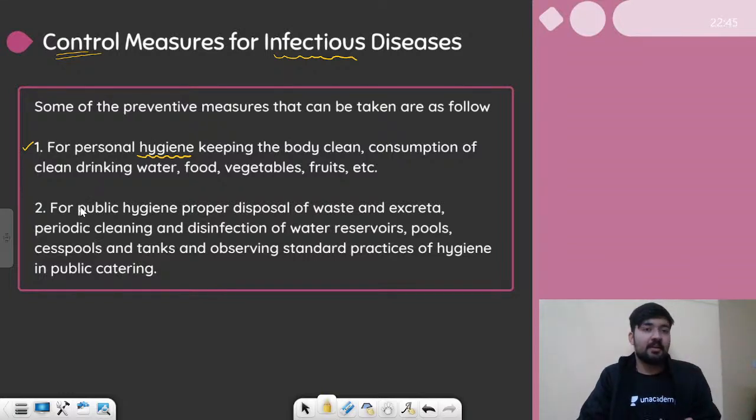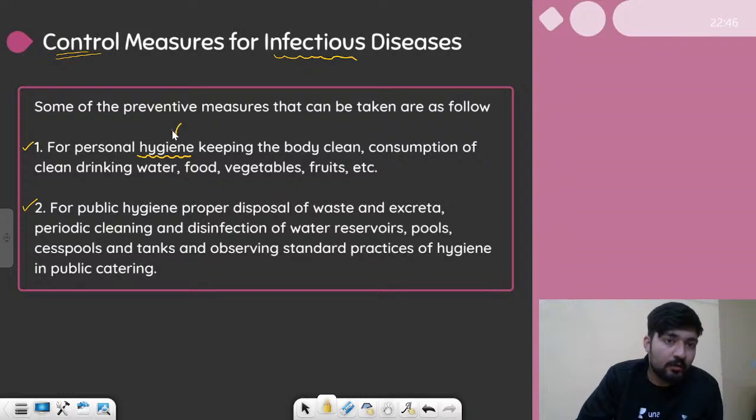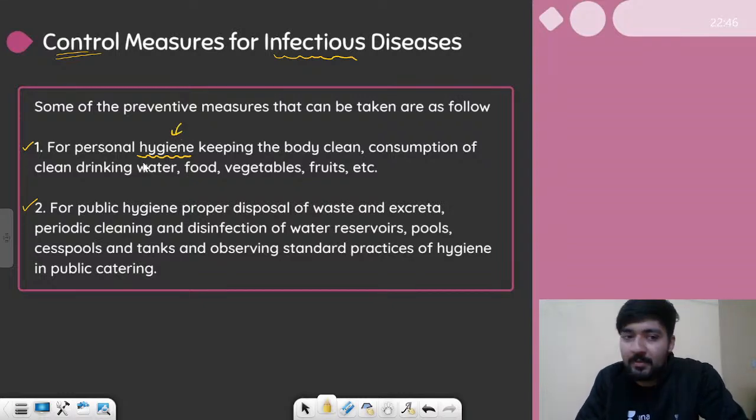Keep yourself well cleaned up regularly, and diseases won't be near you. Mostly diseases are caused by this first term because people do not maintain a good hygiene. So yes, maintain a good hygiene and eat food which is clean, right? To prevent infections from contaminated food. See, we have talked about three diseases which are caused by contaminated food and water. We have talked about typhoid, we have talked about amoebiasis, we have talked about ascariasis. All these are caused due to lack of hygiene, right? So this is something you should keep in mind.